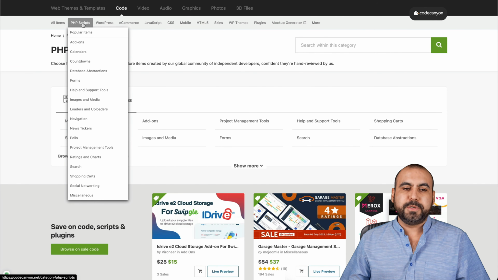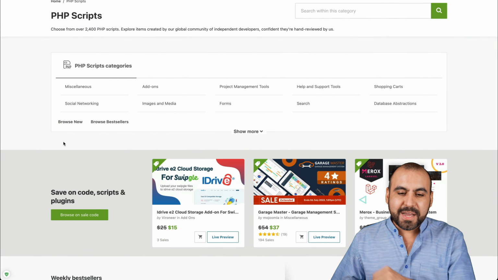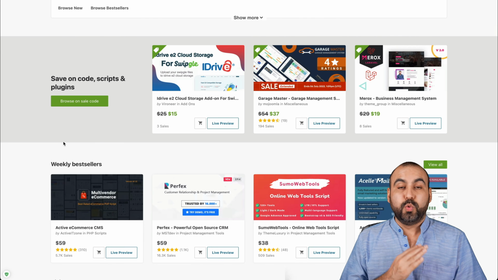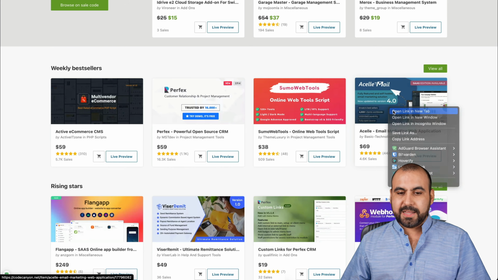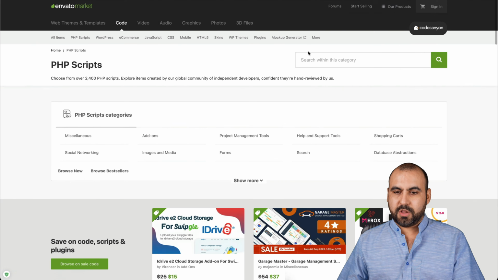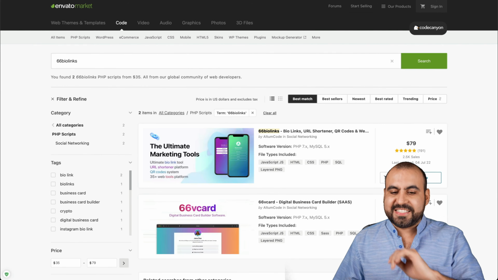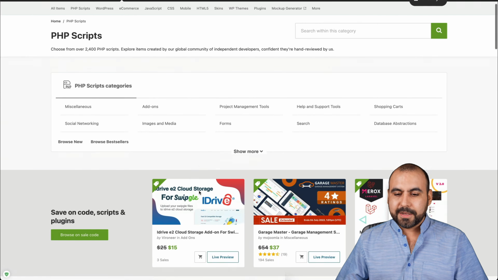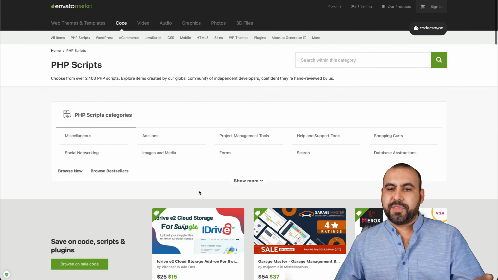Head on over to PHP Scripts, and this is where we're going to find the SaaS scripts that make us money. Now, let me show you really quickly some of these that I think are really good and I actually use to make money. One of them, for example, is Azeli. Another one I use is Perfects. And I also use another one that's called 66 Biolinks. There's several of these available, all right? A bunch of them that you can make money with. There's more here that I've bought already, but let's get started with these ones, all right?